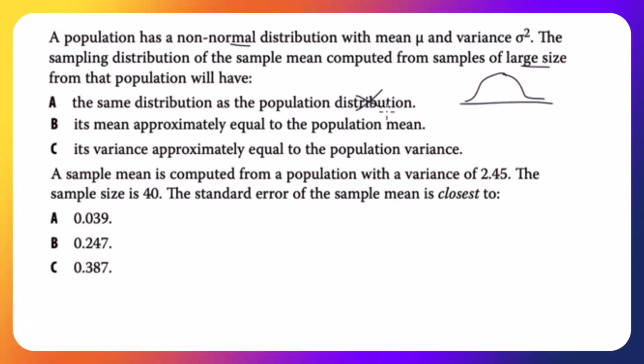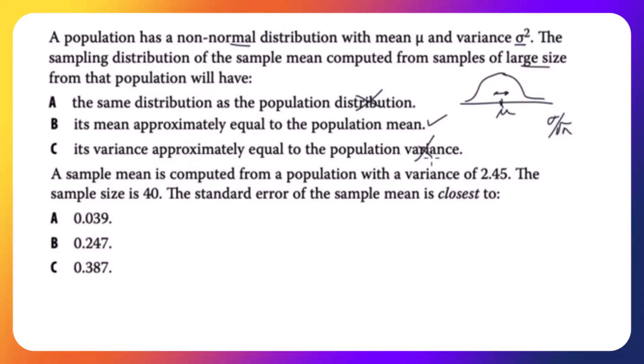Its mean approximately equal to the population mean. Yes, the mean of this distribution will be approximately equal to the population mean, and that is a result of the central limit theorem. We can accept that. Its variance approximately equal to the population variance? No, the population variance is sigma squared. The variance of this is called a standard error, and it'll be sigma over root n. So we can get rid of that.